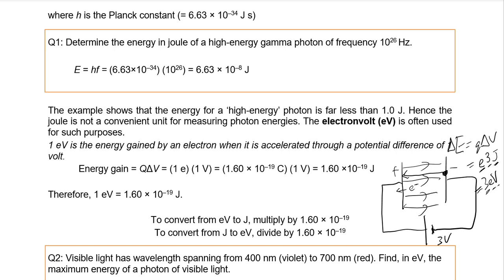You can memorize this if you want, but normally I just try to figure it out logically. To convert from eV to joules, multiply by 1.6 times 10 to the power of minus 19. So for this 3 eV, how to convert to joules? 3 times 1.6 times 10 to the power of minus 19. This is joules, and you realize that this is the same value over here. Obviously, to convert from joules to eV, you divide by 1.6 times 10 to the power of minus 19.